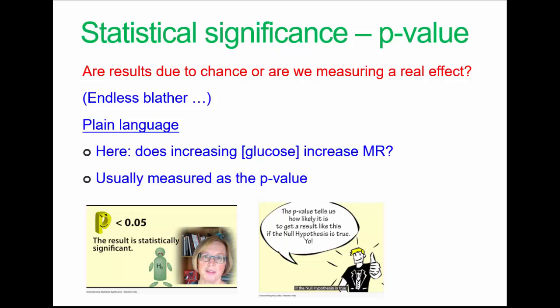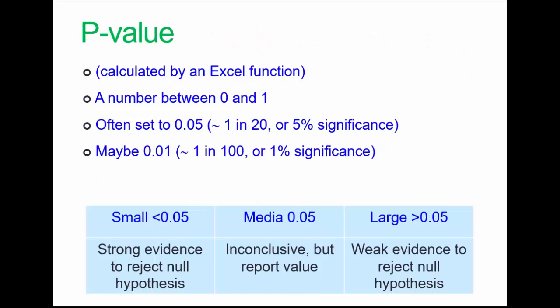We often see student reports that say these results are significant, but what they don't tell us is whether they mean statistically significant. And it's also a favourite phrase used by politicians. Such a thing is significant. Is it really? Is it statistically significant? So I recommend these two videos for understanding what the p-value means. As mentioned, Excel's ANOVA function will do this for us. It'll calculate the p-value, which is a great time saver.